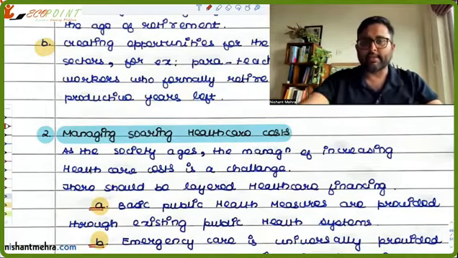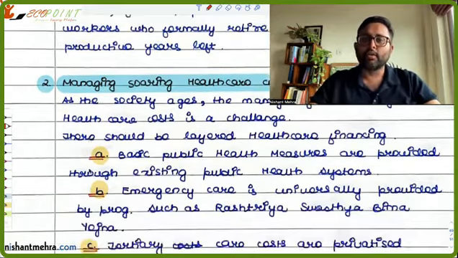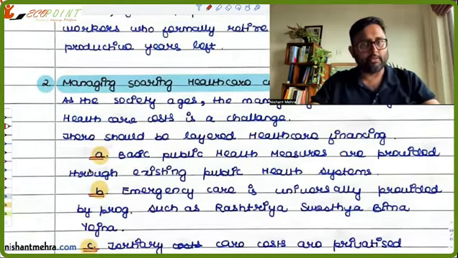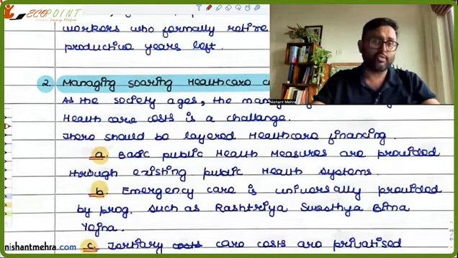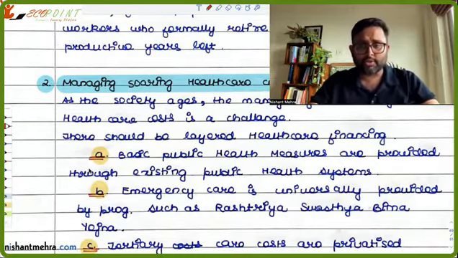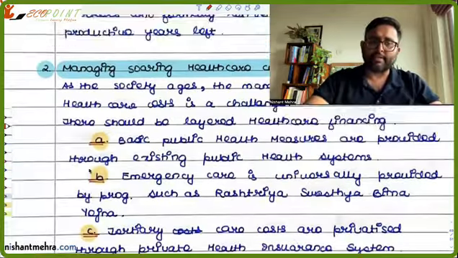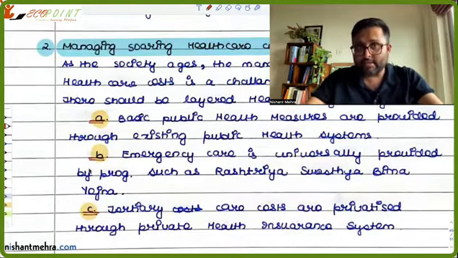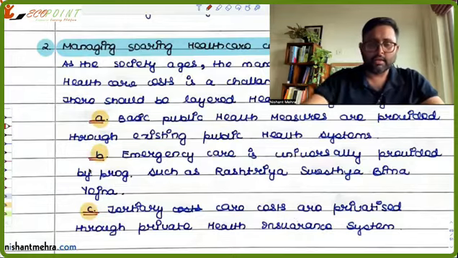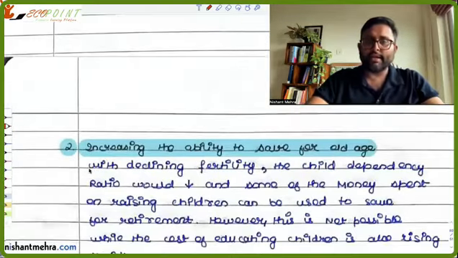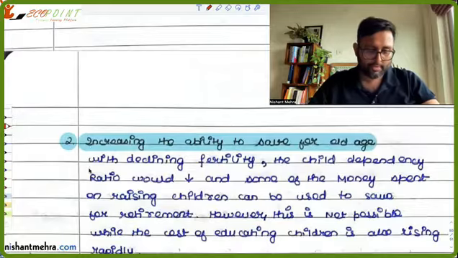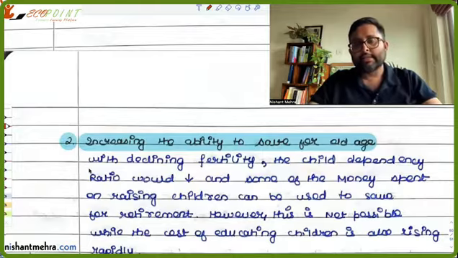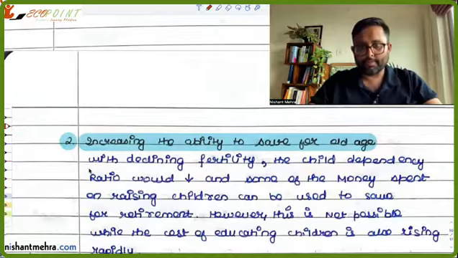So there should be layered healthcare financing. Basic healthcare measures should be provided by public healthcare, government hospitals. Emergency care should be universally provided through state programs like Rashtriya Swasthya Bima Yojana. And tertiary care costs are privatized through the private health insurance system. It should be done like that. There should be layered financing. And then you have increasing the ability to save for the old people.